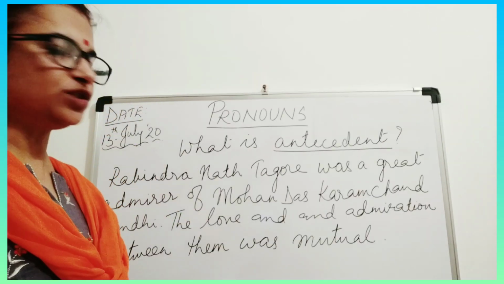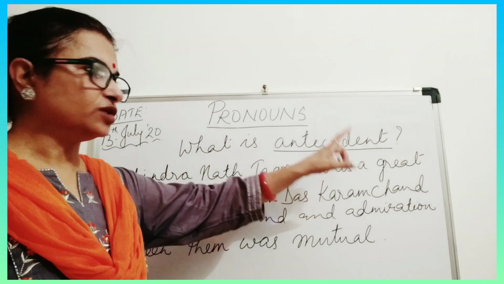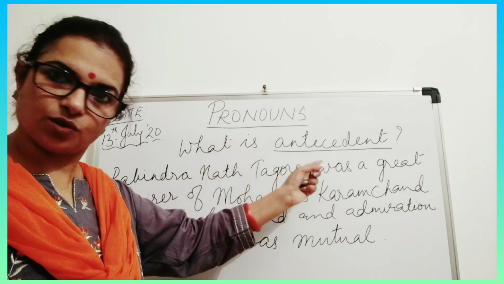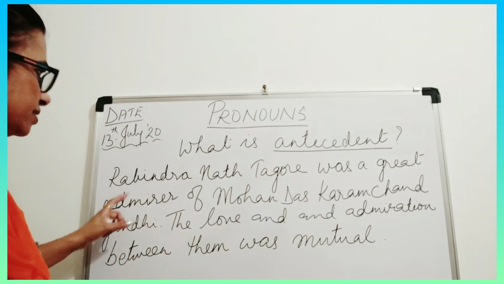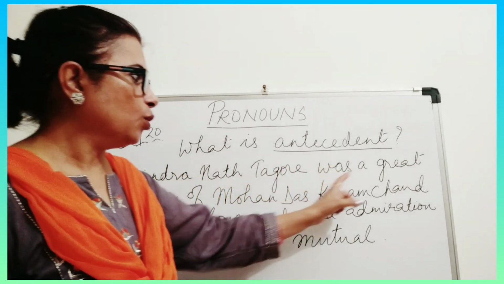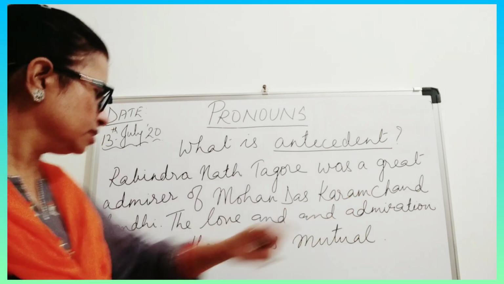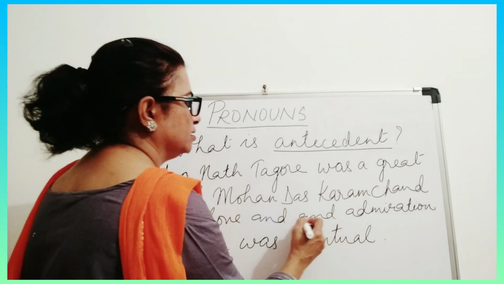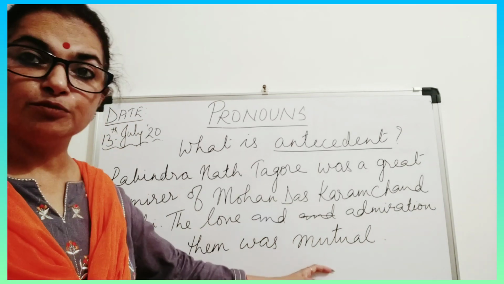Now there is another question for you: what is antecedent? On the first page of your grammar book you have to understand what is antecedent also. Now see, this is the example which is given in your book: Rabindranath Tagore was a great admirer of Mohandas Karamchand Gandhi. The love and admiration between them was mutual.